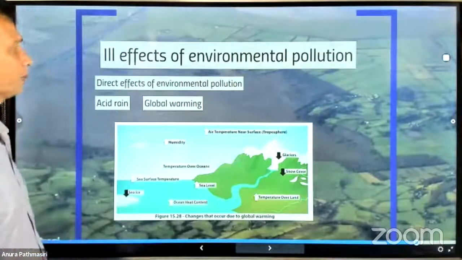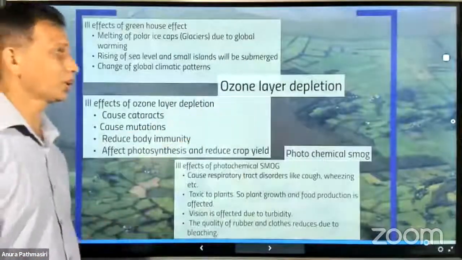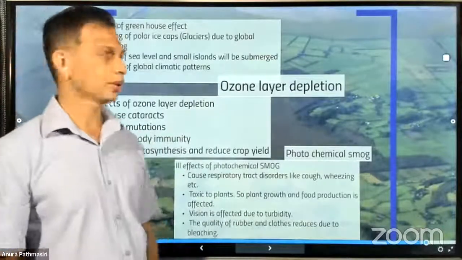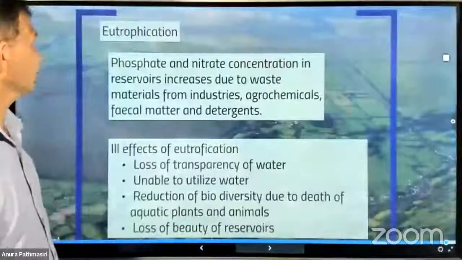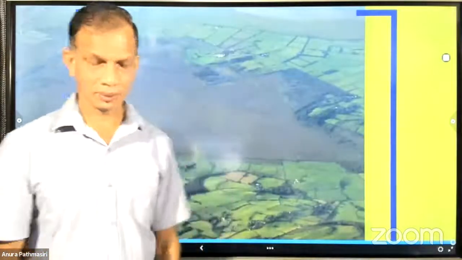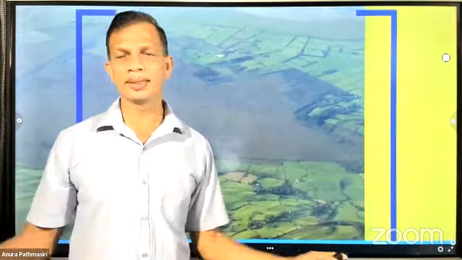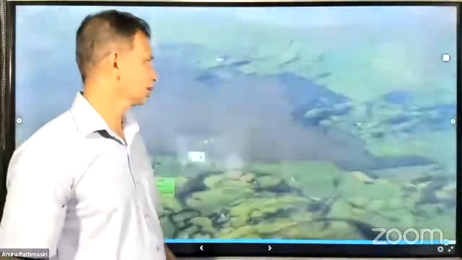There are different effects of environmental pollution like acid rains, global warming. We want to write down ozone layer depletion, biomagnification, what biomagnification is, and eutrophication. That's the end of our unit. And you could understand how long it is, right?